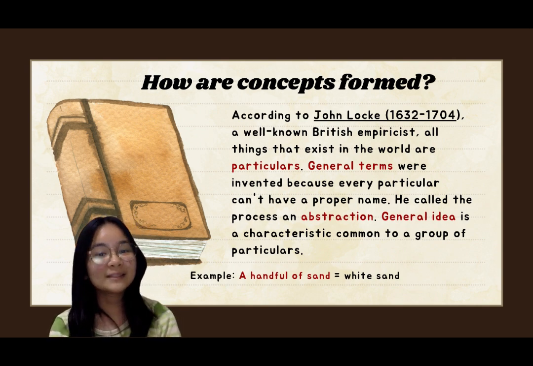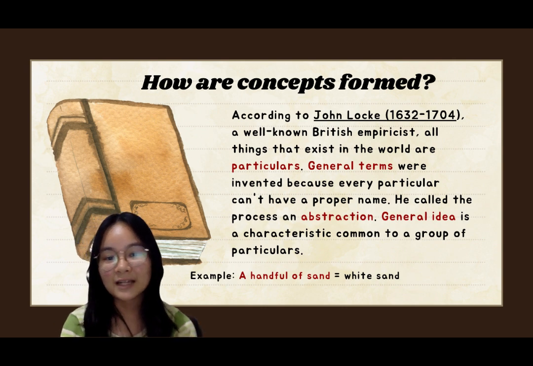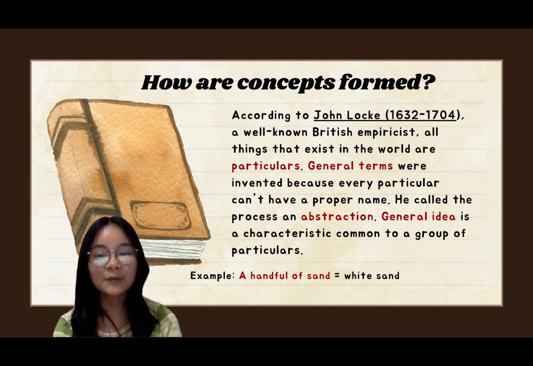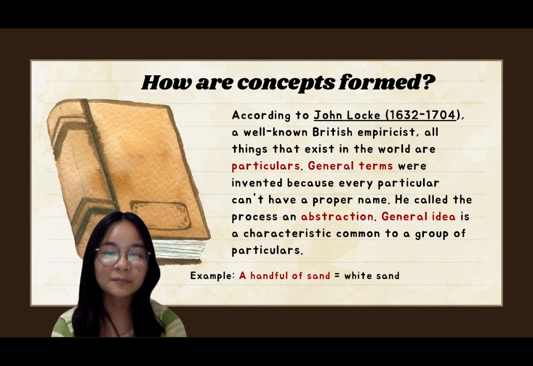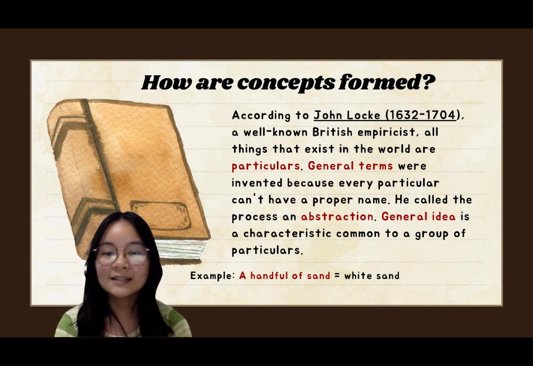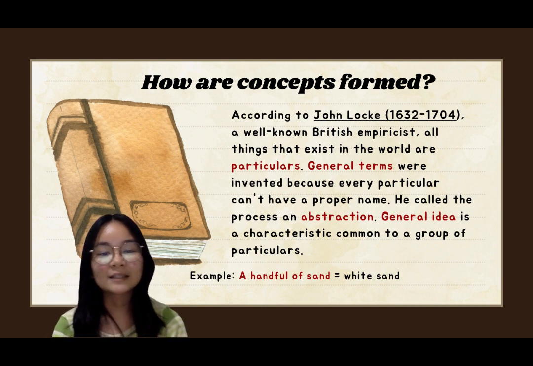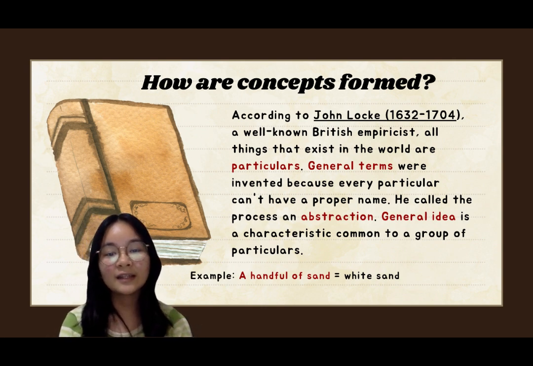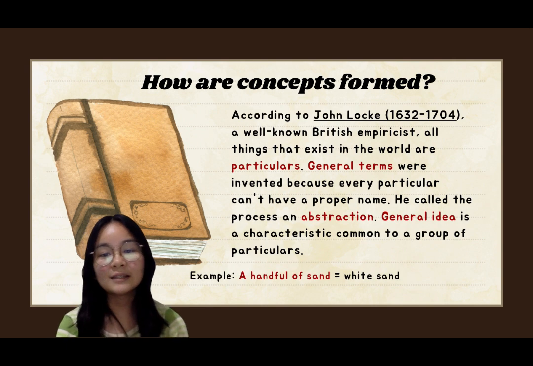An example is sand. You can't name all the bits of sand. It's impossible, or if you can, it's not practical. That's why we use a general term or a general idea to describe the sand. One characteristic they share is that they are the color white. The general idea, white sand, becomes the general term invented for a handful of sand.